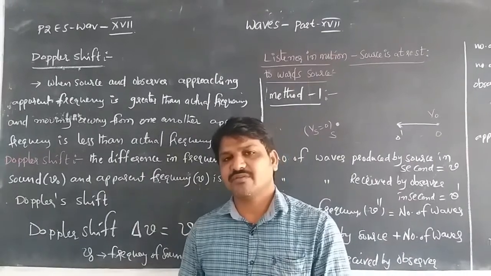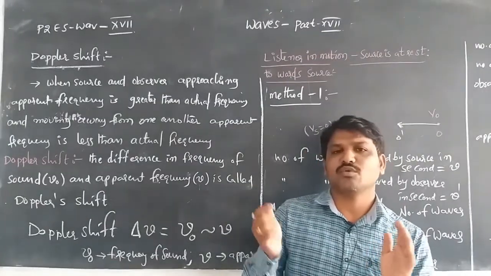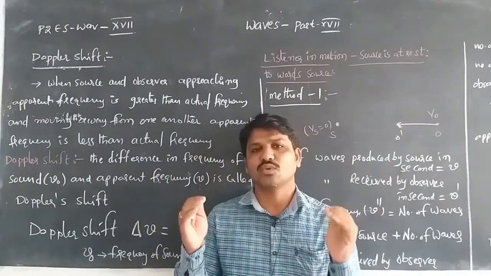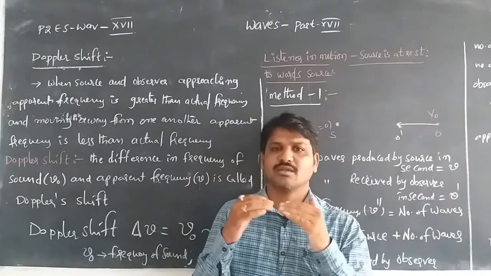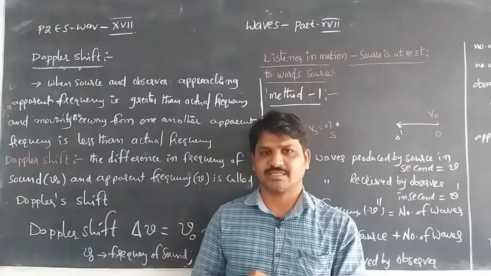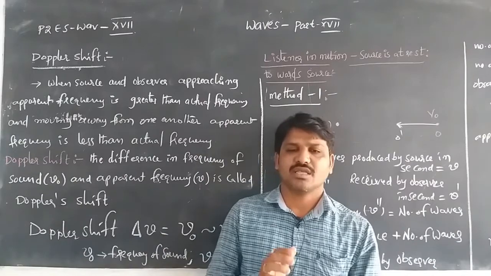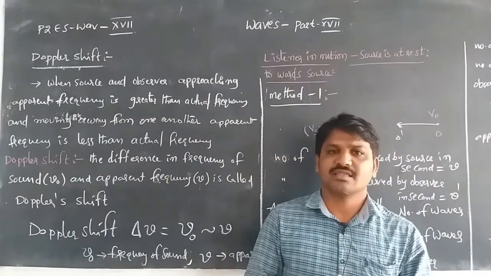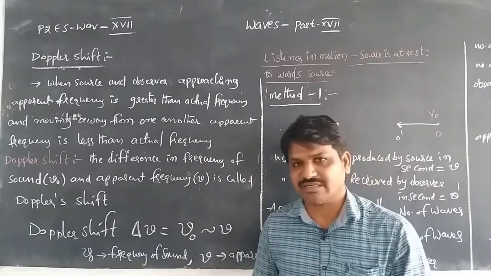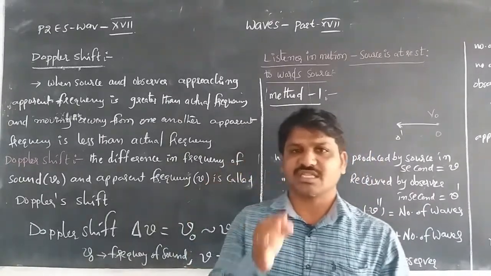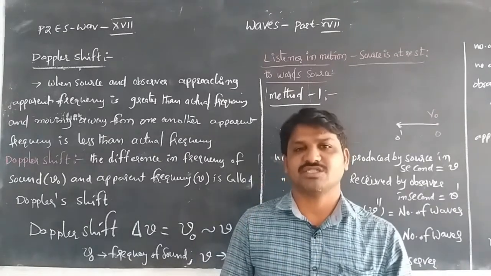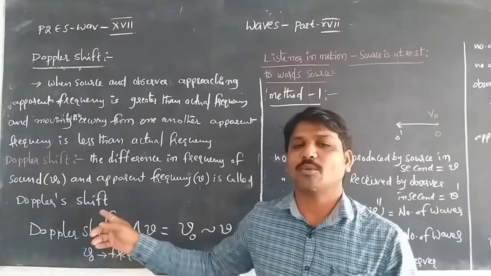frequency. Whenever the source and observer move towards one another, the apparent frequency increases. Whenever they are moving away from one another, the apparent frequency decreases compared to the actual frequency of sound. The difference between the actual frequency of sound and the apparent frequency of sound is called Doppler's shift.